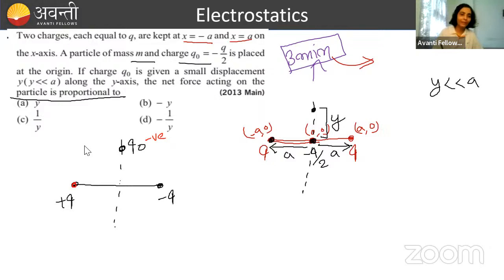So this is a positive charge. It will attract it. So the force will act in this direction. Similarly, this is also a positive charge, according to the question. So again, between positive and negative charge, there will be attractive force, and we are calculating the force acting on q naught. So q will attract q naught. Direction will be towards q. Okay? So these are the directions of forces acting.